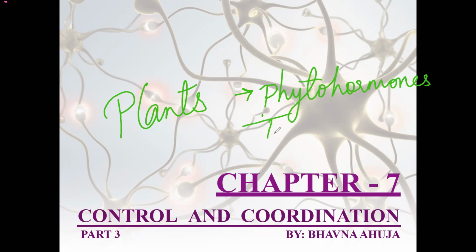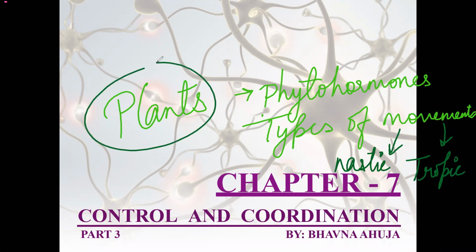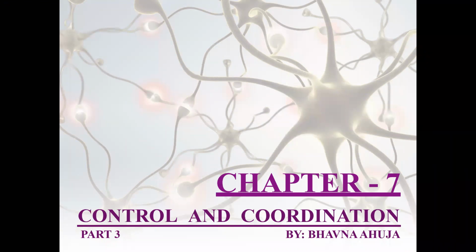Types of movements are nastic movements and tropic movements. So in this video, we will be learning all about plants. Let's begin.